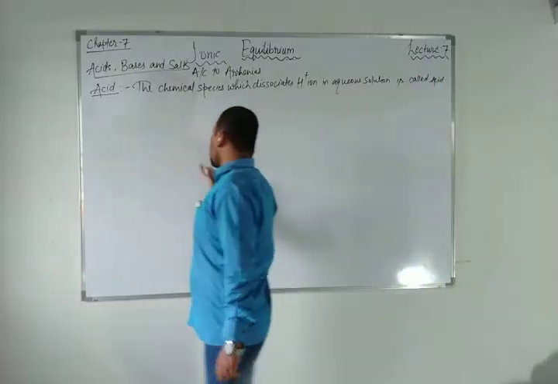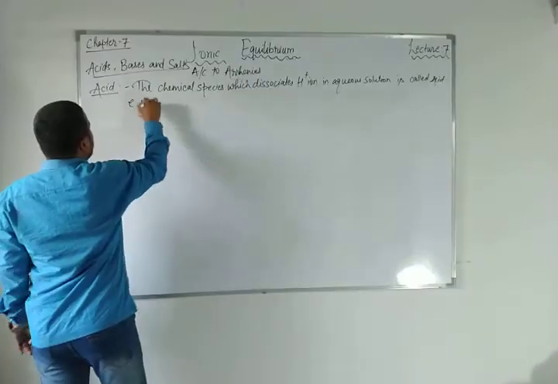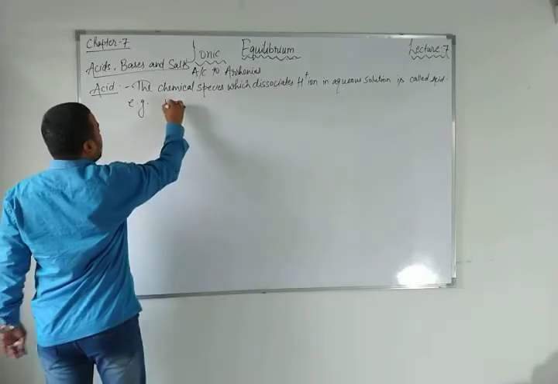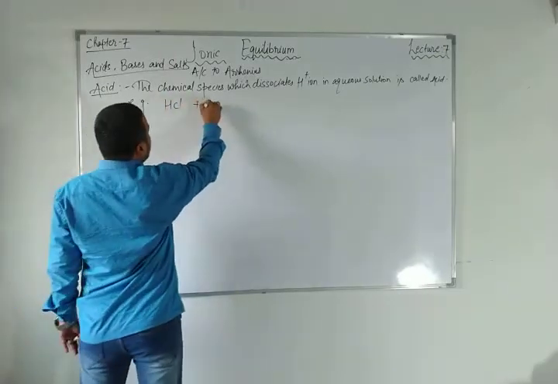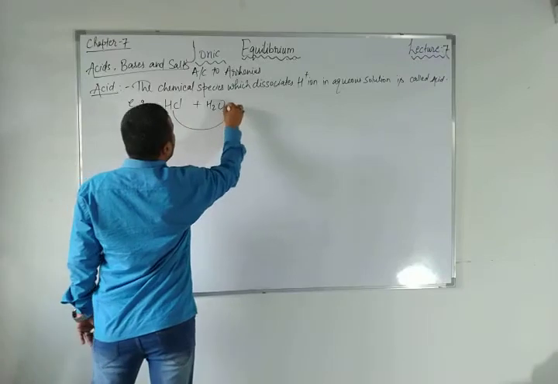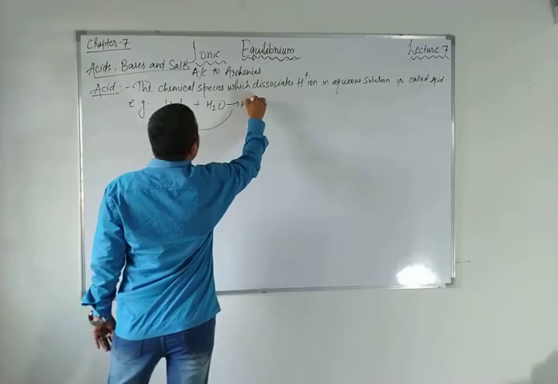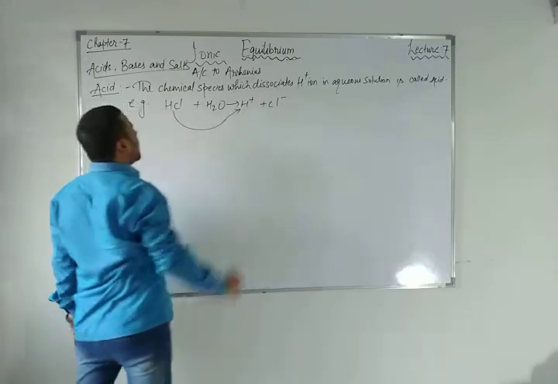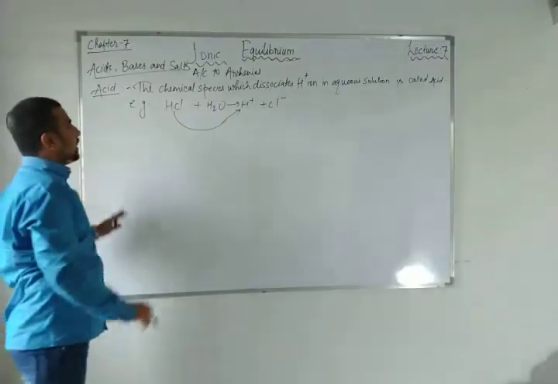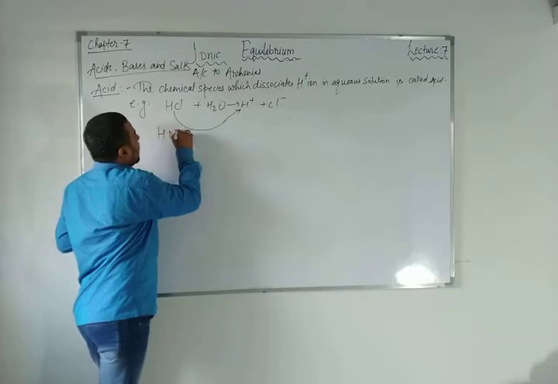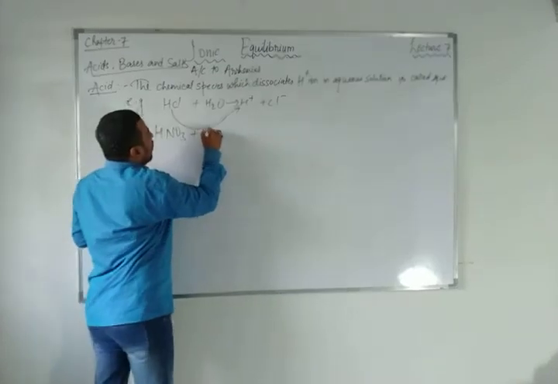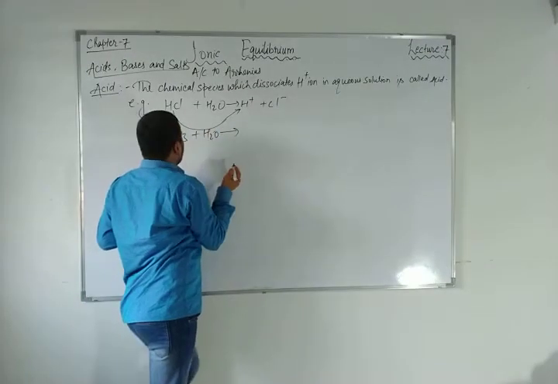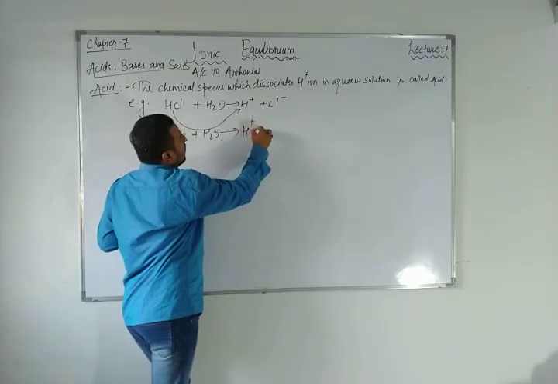Now if I talk about the examples of this acid, then HCl. When you put this HCl into the water, it will dissociate into H plus and Cl minus. So if it is giving you H plus, then remember this is an Arrhenius acid. Similarly, HNO3, nitric acid: when you dissolve it in water or aqueous solution, it will give H plus plus NO3 minus.